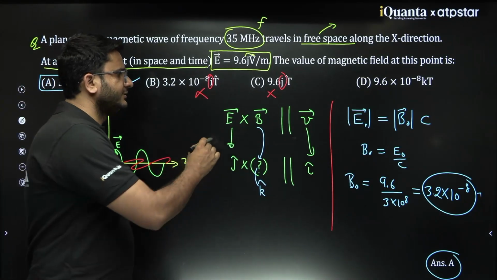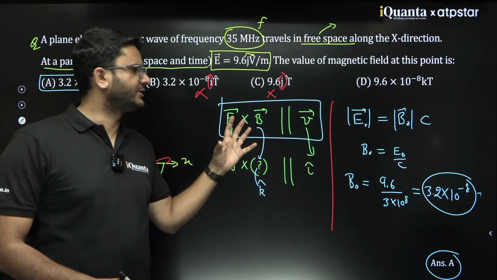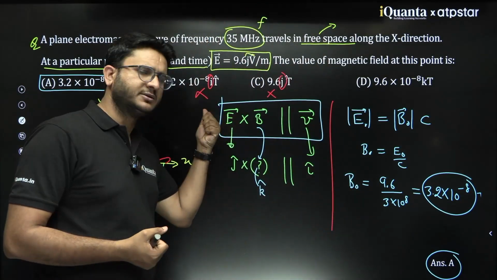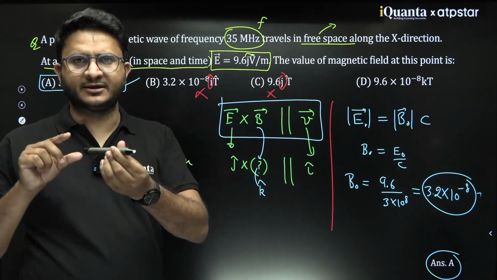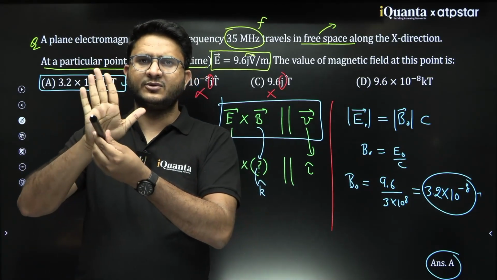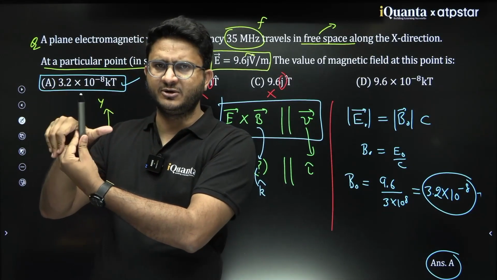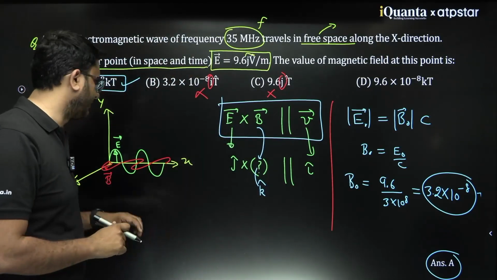One thing, this is very, very important. Many times the question is asked based on direction. You just need to keep in mind the direction of E cross B. If this is E, then E cross B, wherever B is, that will be the direction of E cross B, and it will match with the direction of velocity. That you need to keep in mind. Clear?